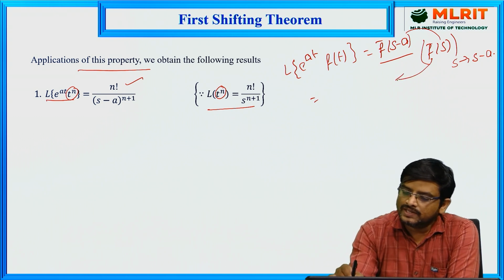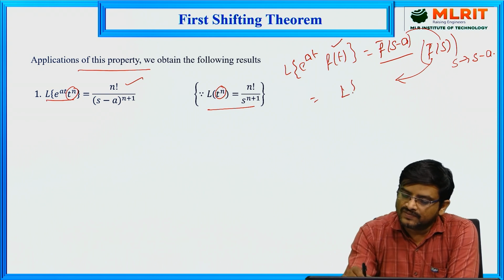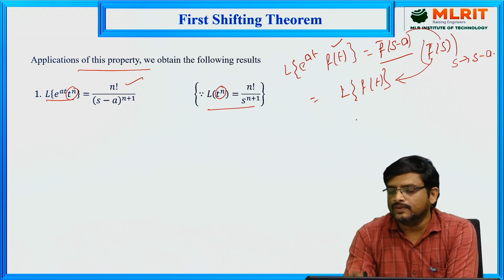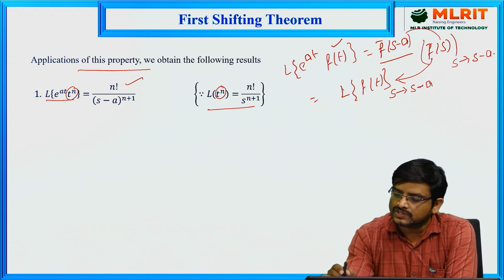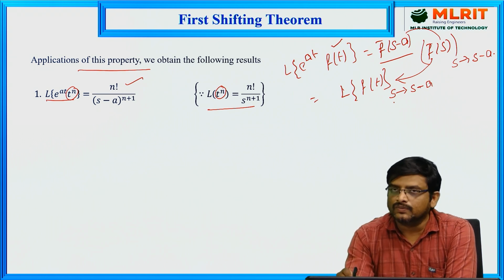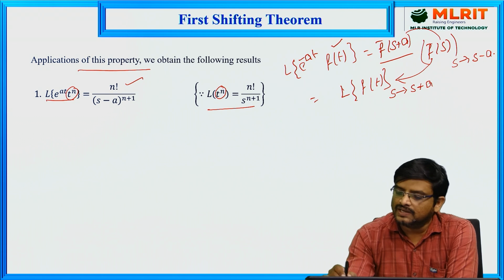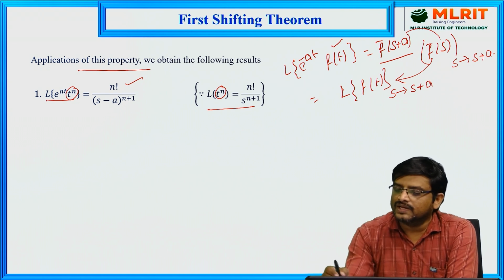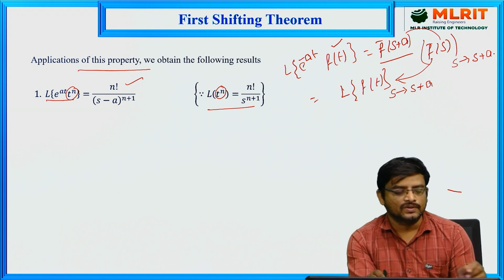So how can you get this f bar of s? Identify the value of f of t, and for that f of t apply the Laplace transform. We know that L of f of t is equal to f bar of s. After finding this, just replace s with s minus a, because here we have a positive power, so we keep a negative sign here. Similarly, vice versa, if you have negative power, then we keep positive sign. So find the Laplace transform of f of t, and in that replace s with s plus a. Then we get our required values. Based on this concept, these are the applications we have seen.